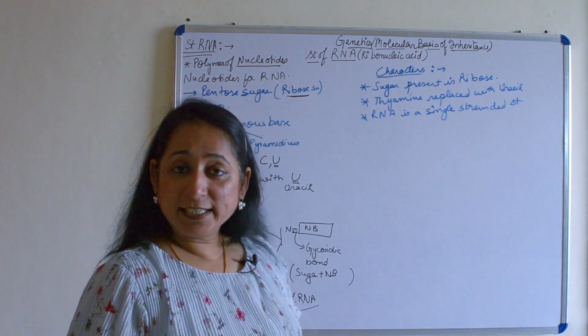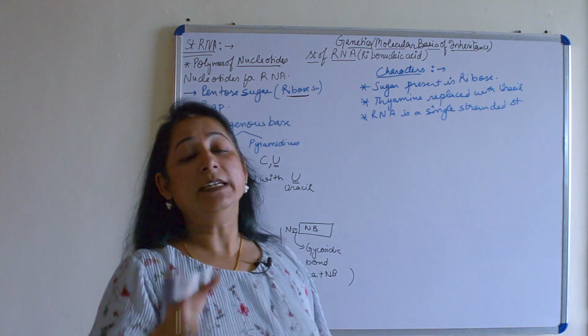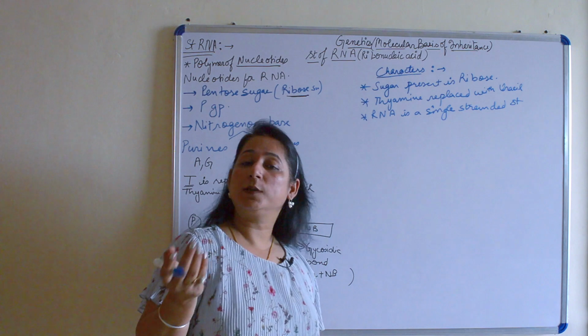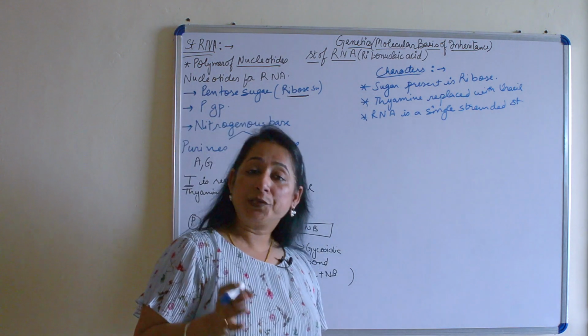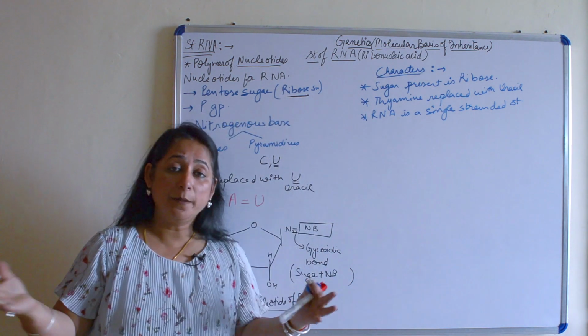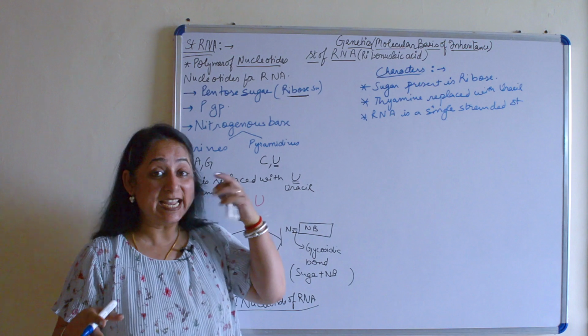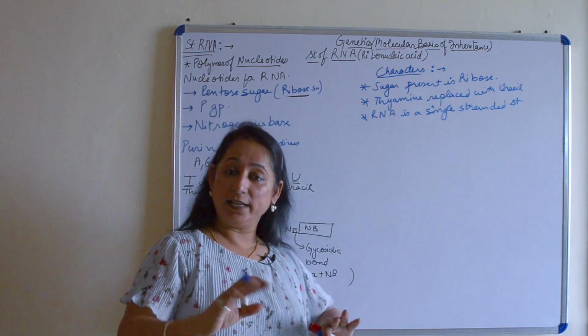It's a single-stranded structure. Yes, when we talk about the genetic material, DNA and RNA were one time both considered, RNA was also considered as a genetic material. It is for certain bacteria and certain lower organisms, but not as a complete genetic material, which is DNA. We have already discussed why DNA is considered as the genetic material in our previous videos.